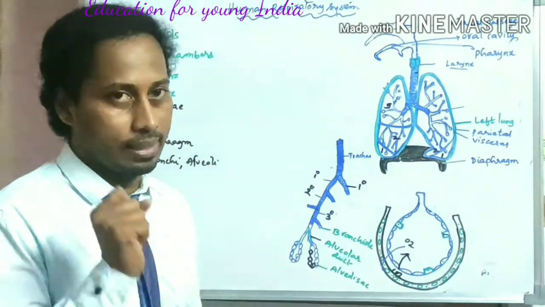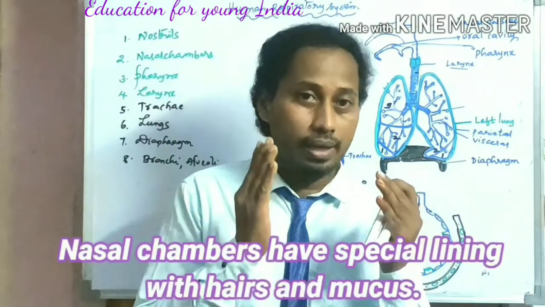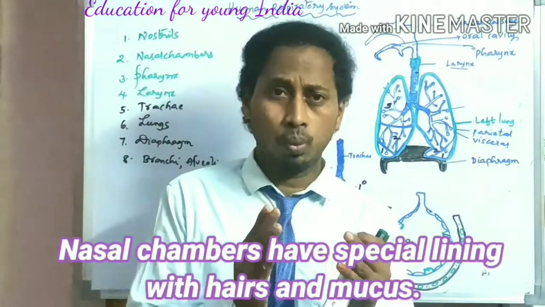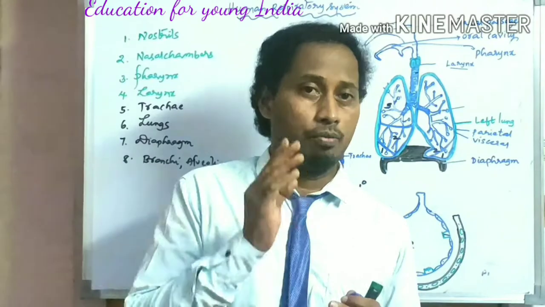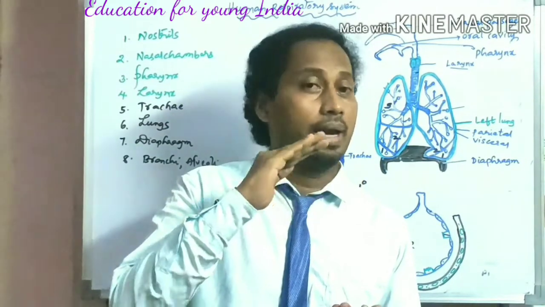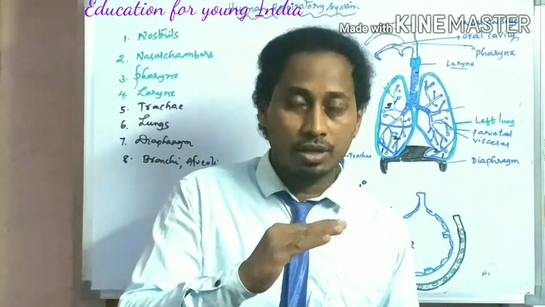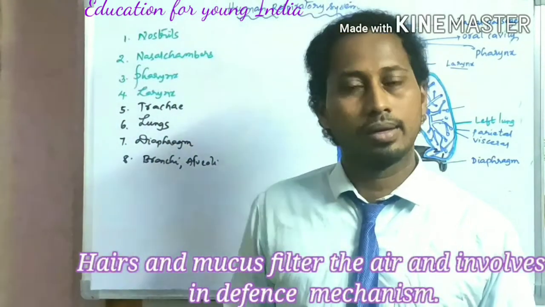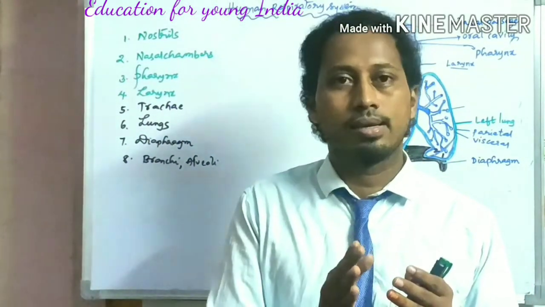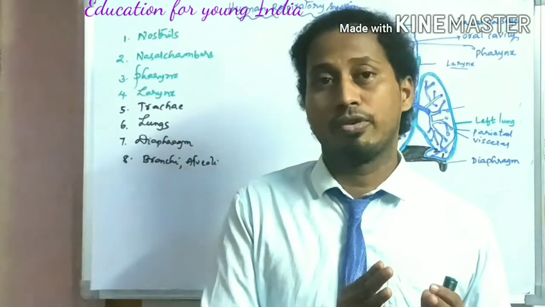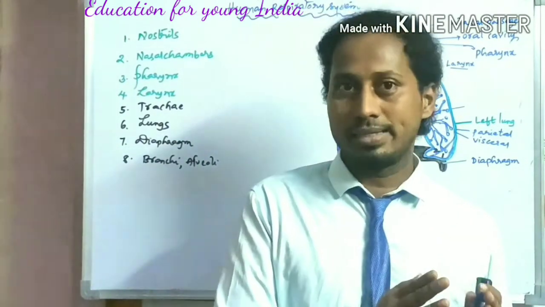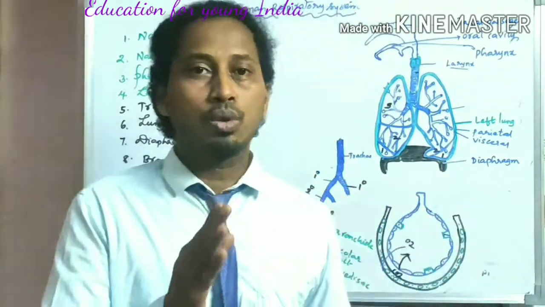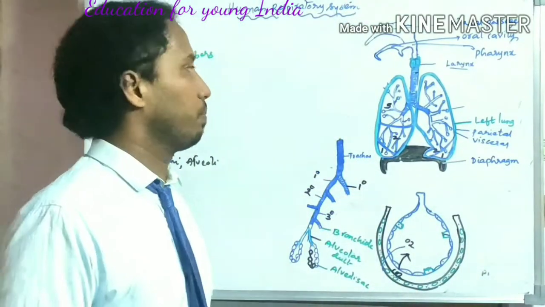That nasal cavity is separated by a septum. The nasal chamber is lined by hair structures. You know that hairs are involved in filtration of air. So this hair helps filter bacteria and other pathogens. So it is one of the defence mechanisms.